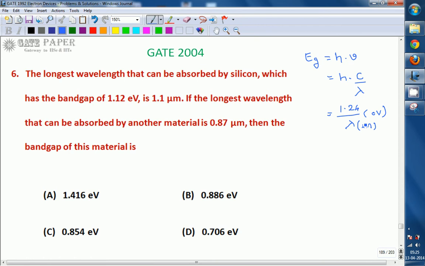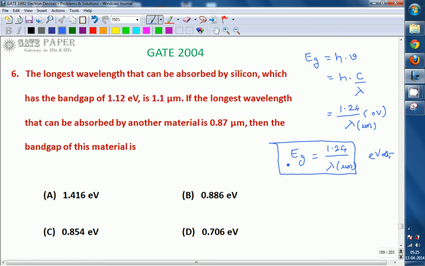The relation between wavelength and the band gap of a semiconductor is a very important equation: Eg is equal to 1.24 divided by lambda, where lambda must be in micrometers and the units are electron volts. This is a very important equation.